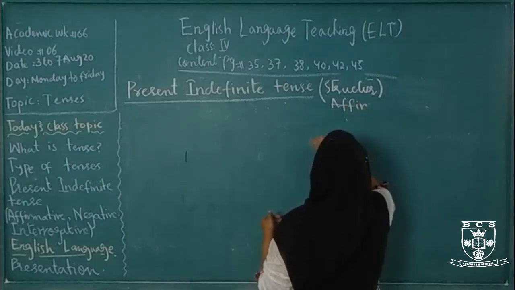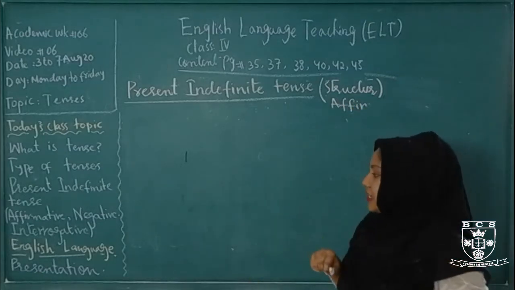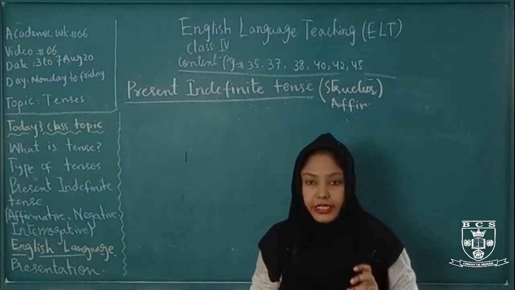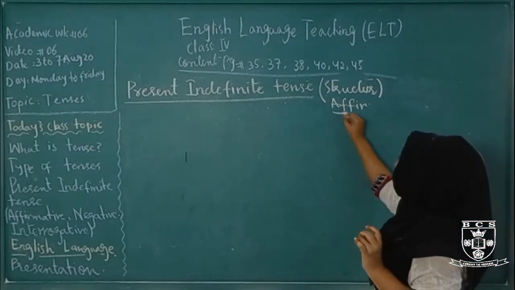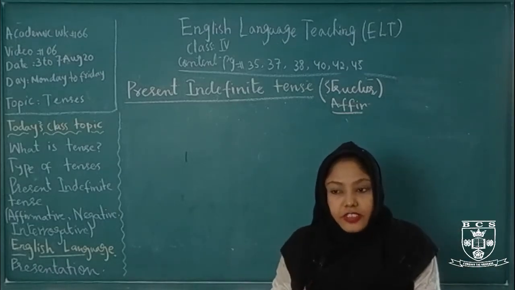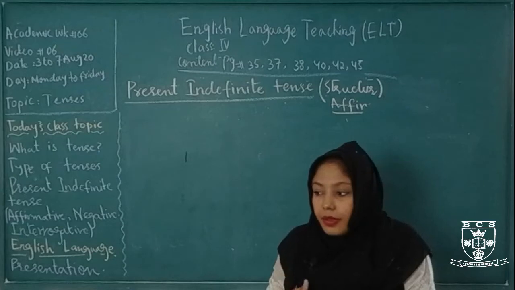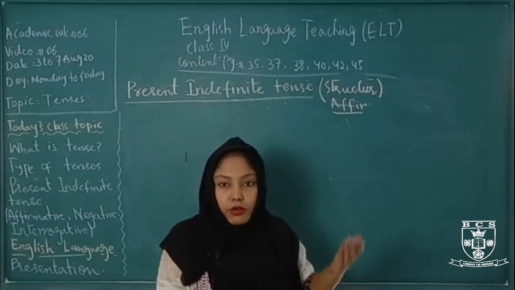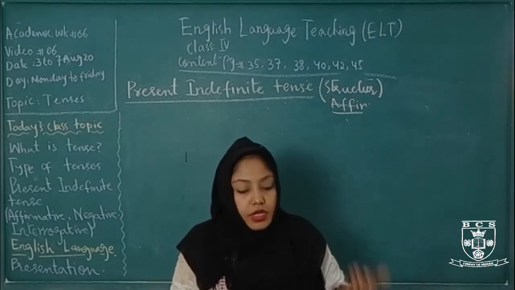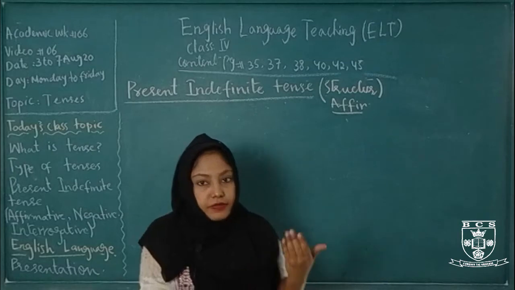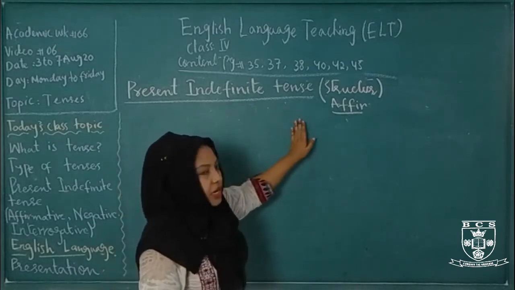Now the question is, what is an affirmative or simple sentence? An affirmative or simple sentence means a positive statement like I teach, मैं पढ़ाती हूँ, I take tea, मैं tea लेती हूँ, I go to school, मैं स्कूल जाती हूँ. The sentences which are positive are called affirmative sentences.